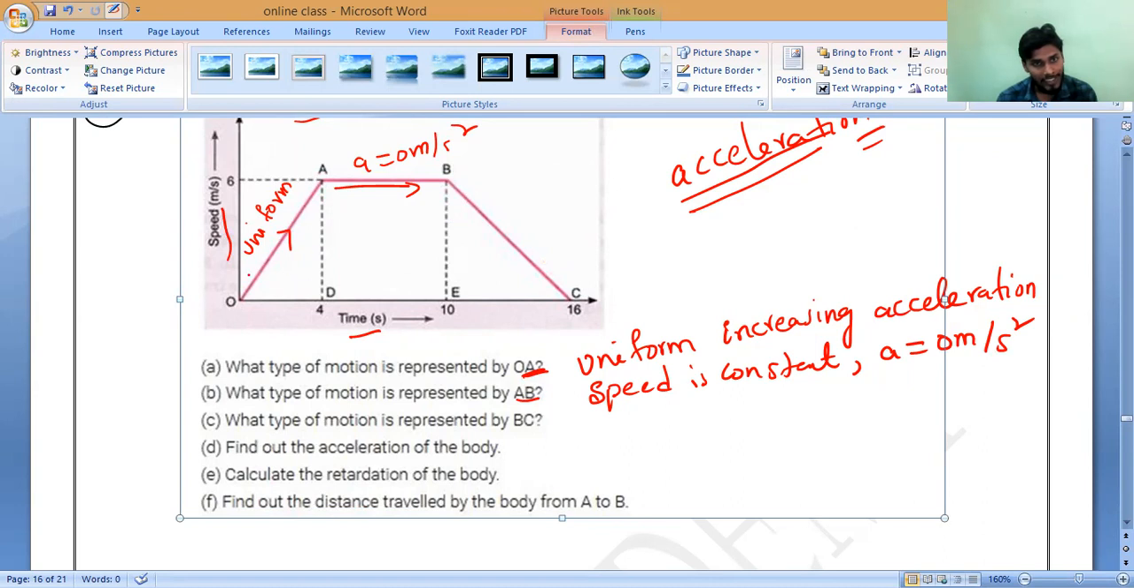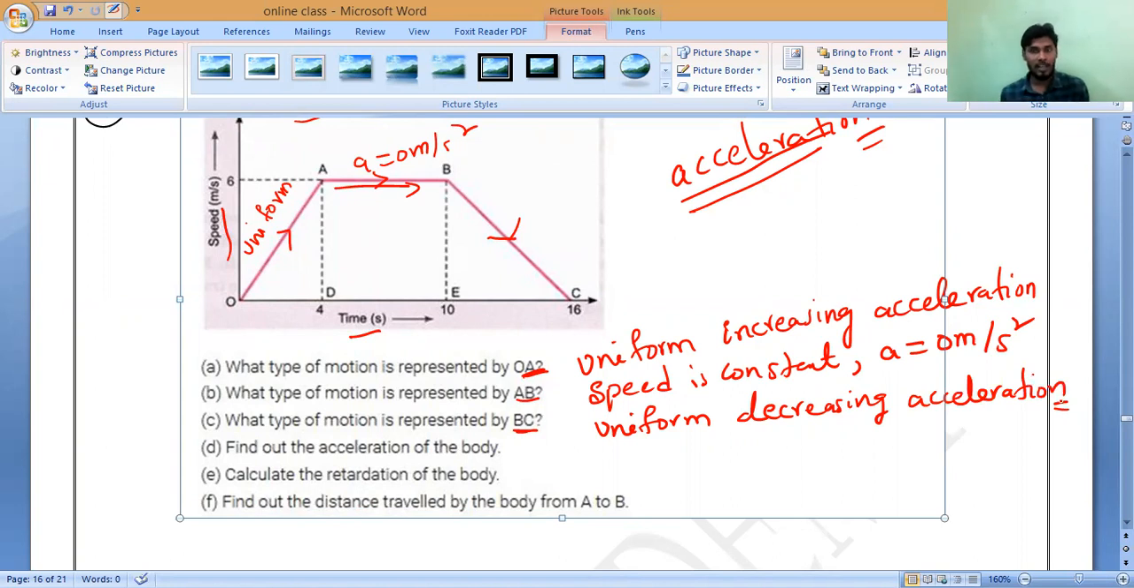OA is opposite to BC. You may observe here, it is increasing and here it is decreasing. Again a straight line. So for BC, a straight line means uniform, but it is coming downwards. So what should I say? Uniform decreasing acceleration. Do you understand or not?